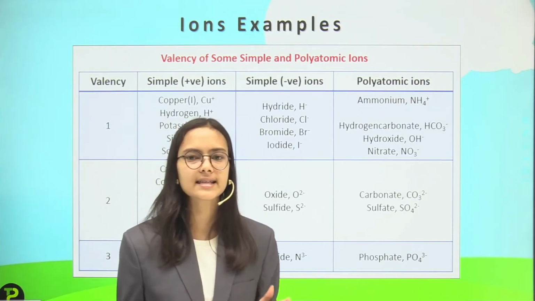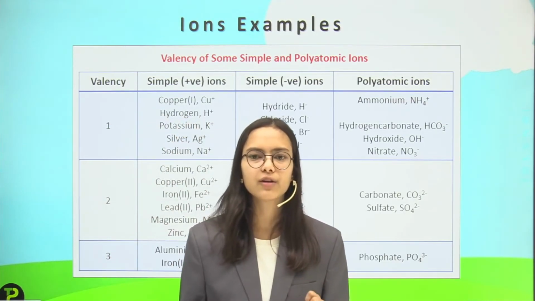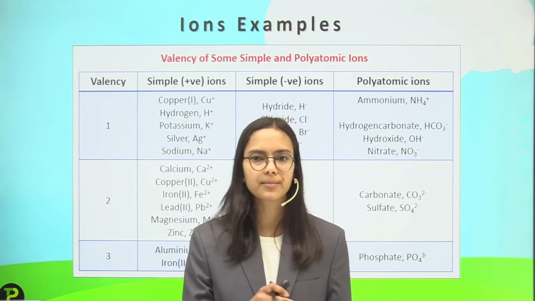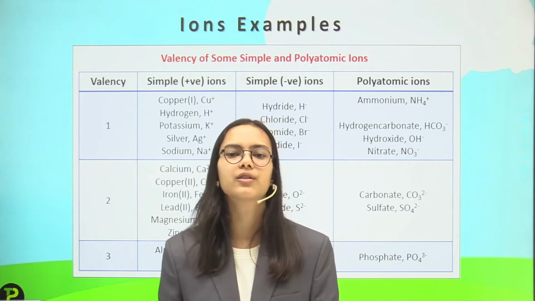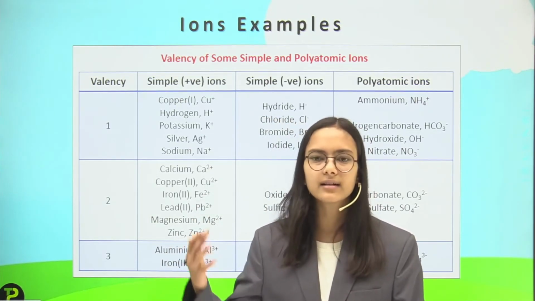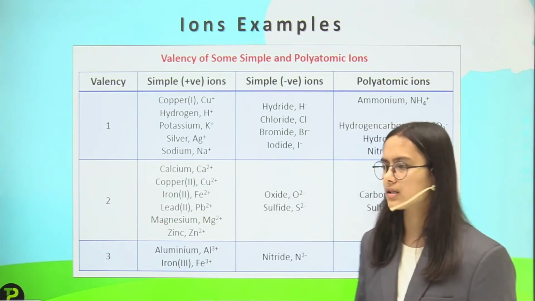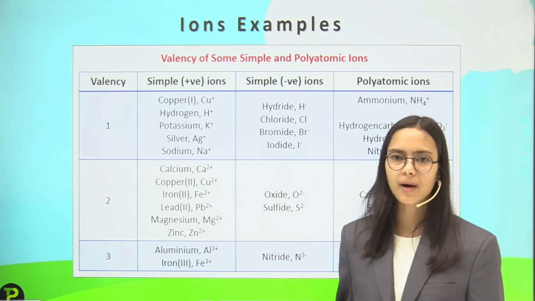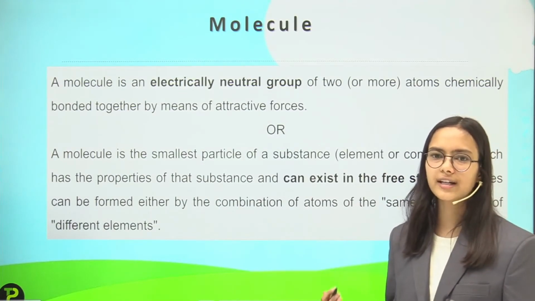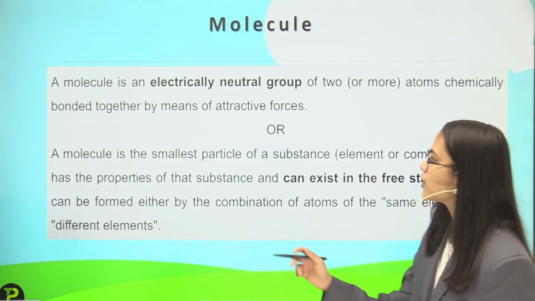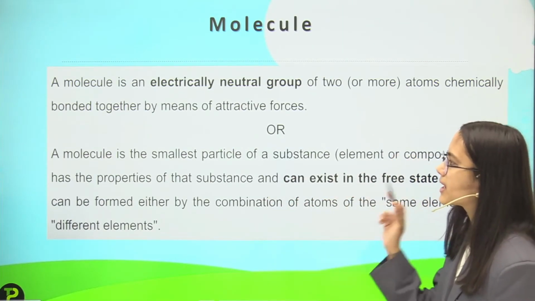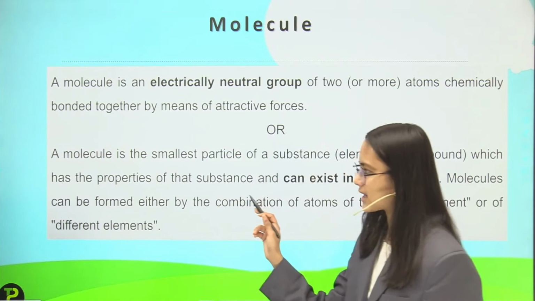So the valencies might be positive or negative, but are of 1, 2, 3 or 4, because if we subtract that number of valence shell electrons from 8, then also we get 1, 2 or 3. So this was about ions. Now we have another type of existence of atoms, that is molecules. A molecule is an electrically neutral group of 2 or more atoms chemically bonded together by means of attractive forces.